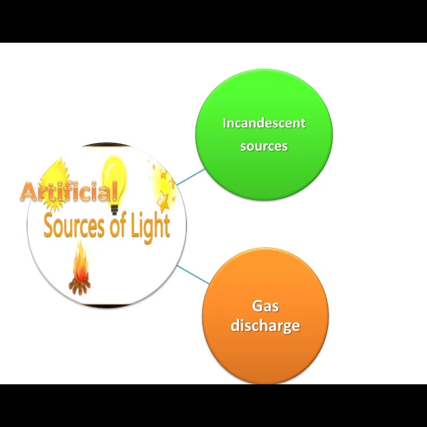Artificial sources of light. Apart from the natural sources, light can also be produced artificially. The different light sources that are able to produce light artificially can be classified as incandescent sources and gas discharge sources. Artificial sources are man-made light sources.